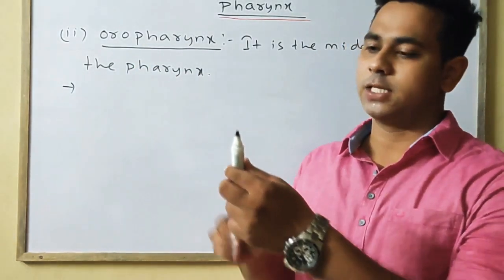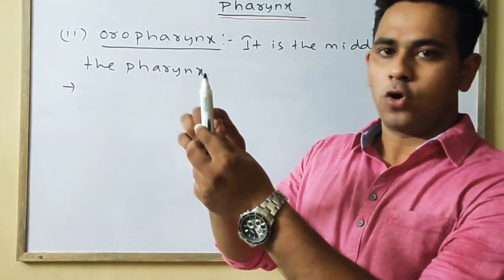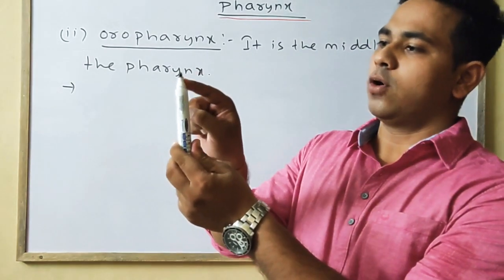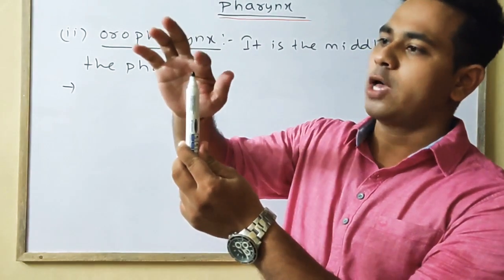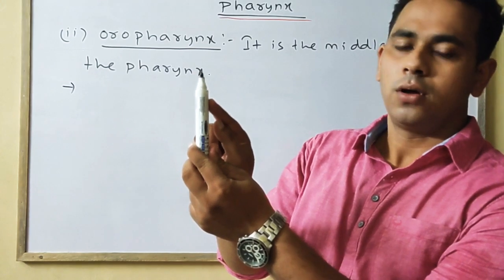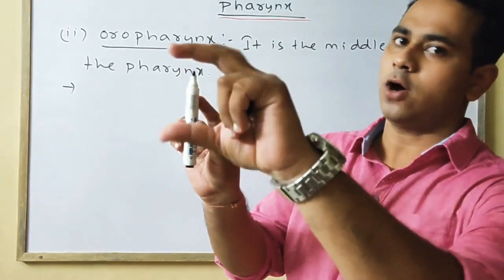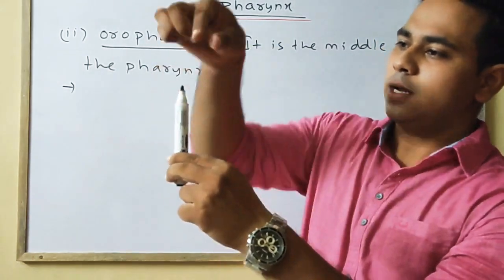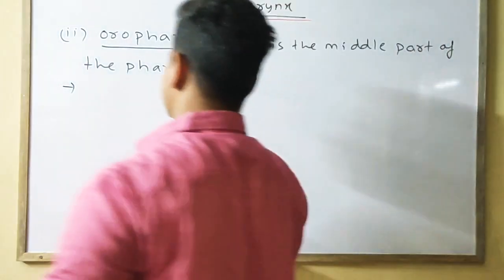Suppose this is the pharynx region. The upper part is the nasopharynx, this one is the oropharynx, and posterior will be the laryngopharynx. The nasopharynx is present in the nasal chamber region, also having internal nares on the roof. Oropharynx means this one is your buccal cavity or the mouth. So we can also say the mouth and the nasopharynx lead into the oropharynx.